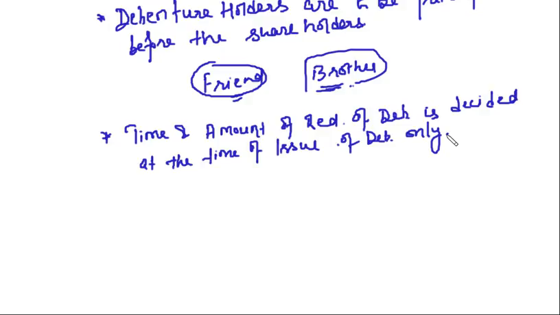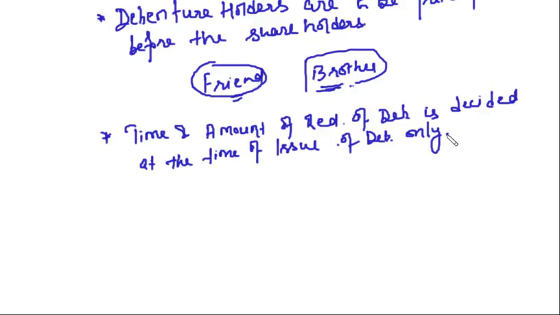There we discussed about the prudence concept. Provide for all losses but do not anticipate profits. Right? So that is why in that topic also we discussed redemption of debentures. So time and amount of redemption of debentures is decided at the time of issue of debentures.